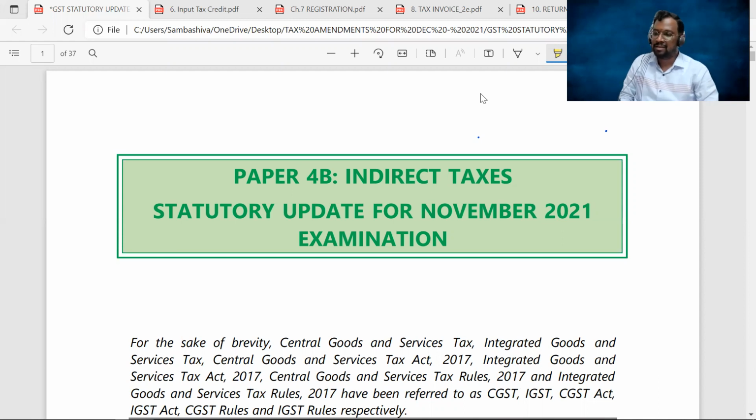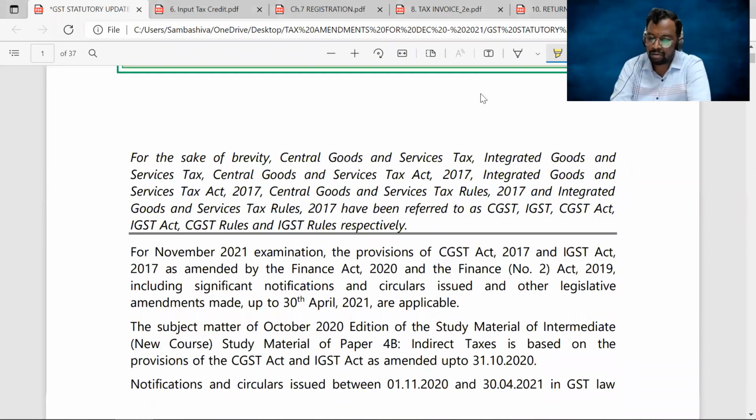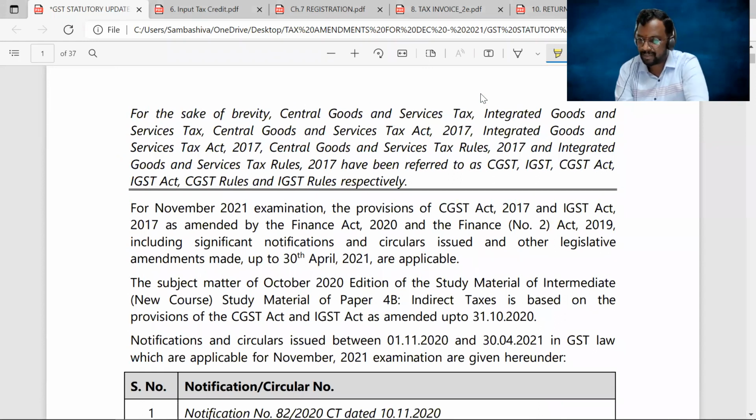Generally, the amendments made up to 30th April 2021 are applicable for November 2021 exams. In this session, we are going to cover all the statutory updates made in GST, either through notifications or through circulars.